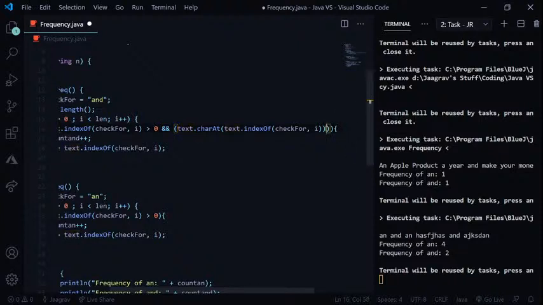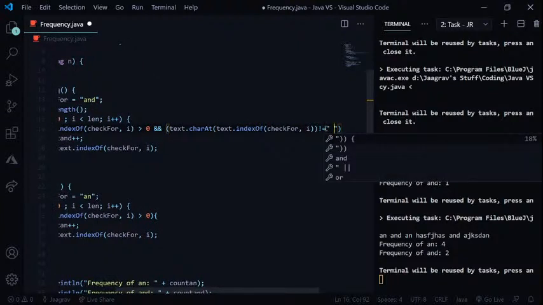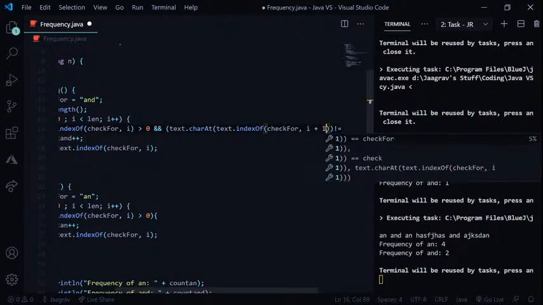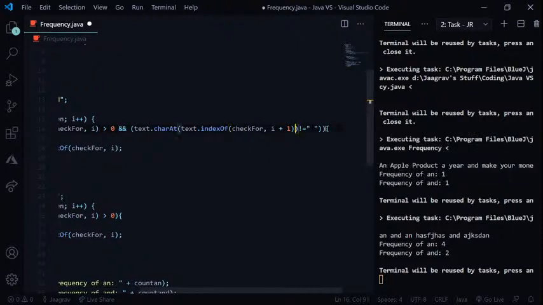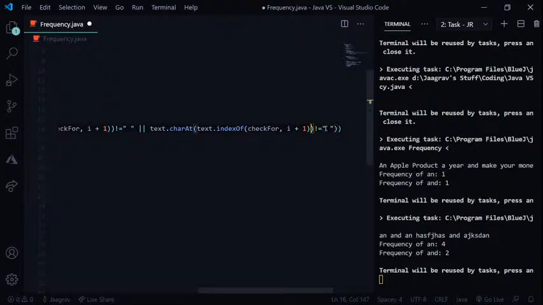I can just keep one here. It's not equals to a white space, and make this i plus 1. Then I'm going to copy this part and put an or over here. Again, paste this and make this i minus 1.